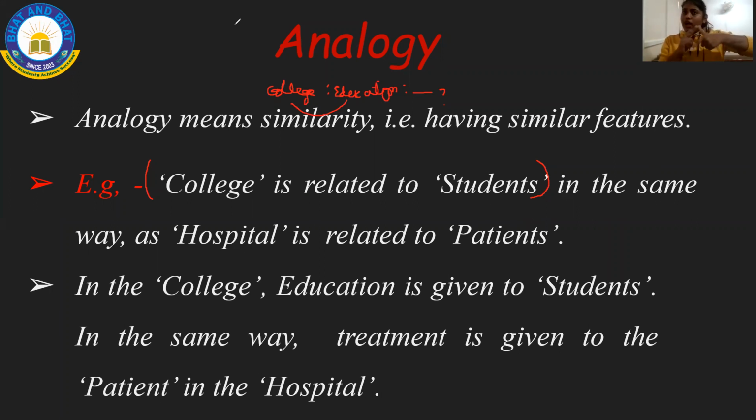So college and education. Here, for hospital they will give treatment. That's all. So you should find the logic for the first pair, you should not change that logic, and you have to apply it for the other one. That's all. Did you understand now, everyone? Is there any doubts? Okay, no need to write. I'll tell what to write. Just listen to me carefully.